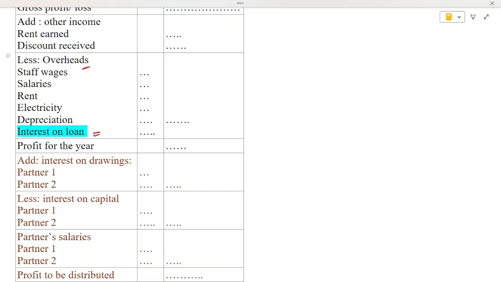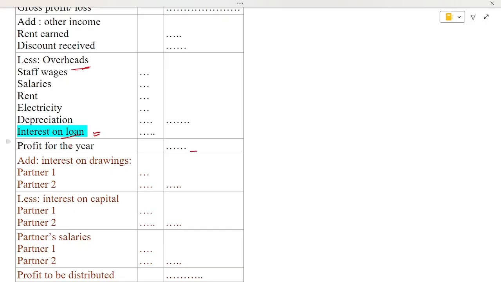The confusion is about what to do if one of the partners is providing a loan to us. It might seem that we are providing interest on the loan to them, and the money is itself within the organization, we feel like that, but we have to treat this interest on loan under overheads, not under the partners' individual heading here. Not under the appropriation account. It should be considered as the organization's expenditure, overheads. So interest on loan to a partner as well needs to be considered under overhead, and